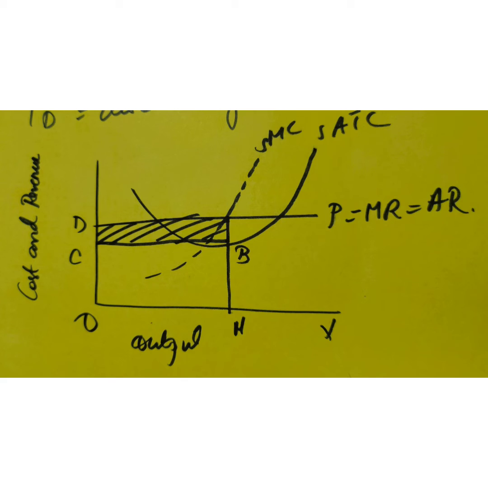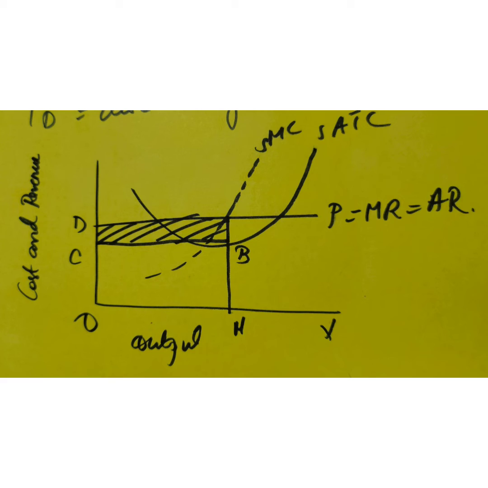At this level of output, SATC is MB, where average revenue AR is the price and MA is the price level. AR is the average revenue. The profit per unit is AB. The total profit is shown by the shaded rectangle ABCD, and it is at its maximum. So this is the condition in the short run.